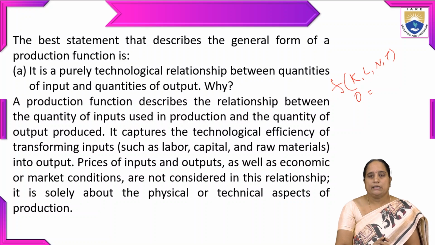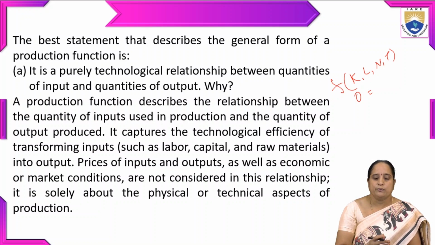So it captures the technological efficiency of transforming inputs such as labor, capital, and raw materials into output. Prices of inputs and outputs as well as economic or market conditions are not considered in this relationship, except the inputs which are used in the production process and transformed into a physical good or service. So it is solely about the physical or technical aspects of production.